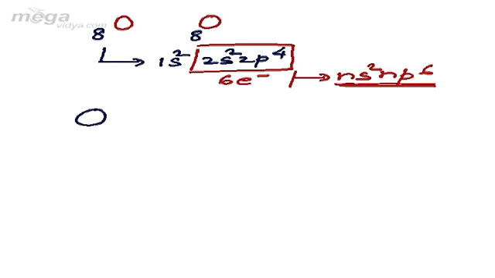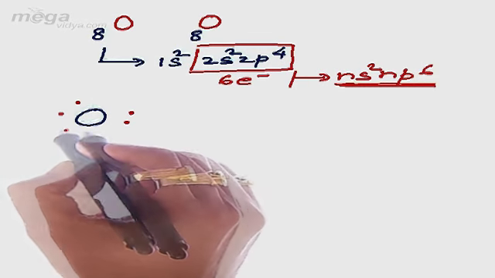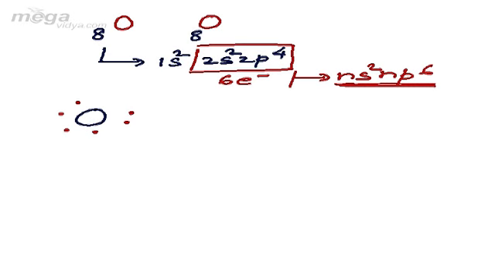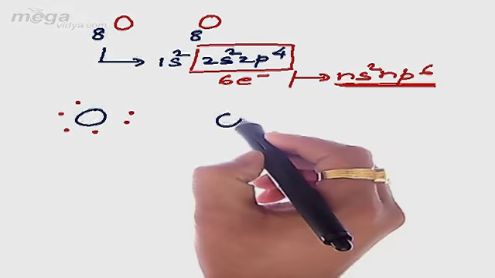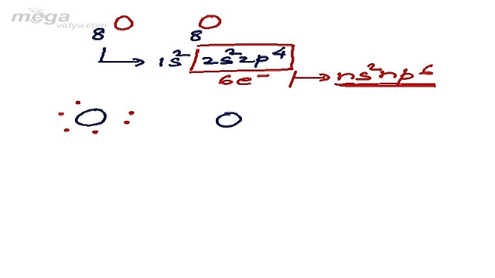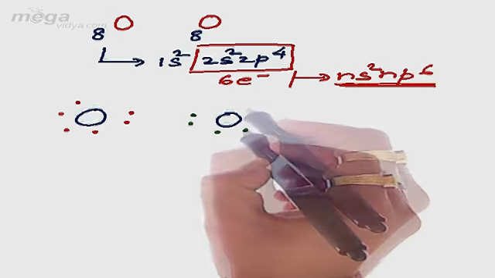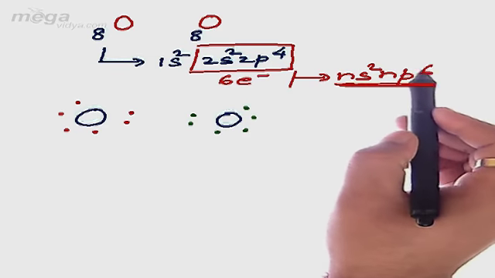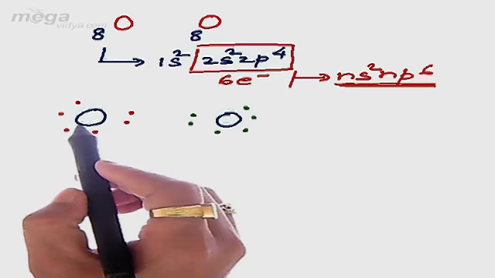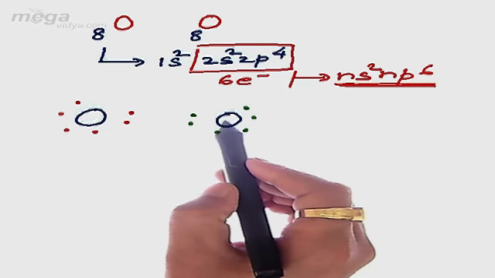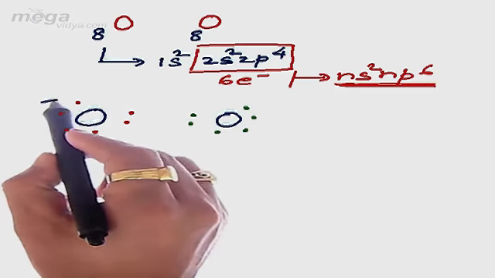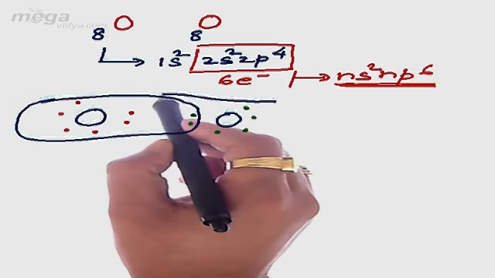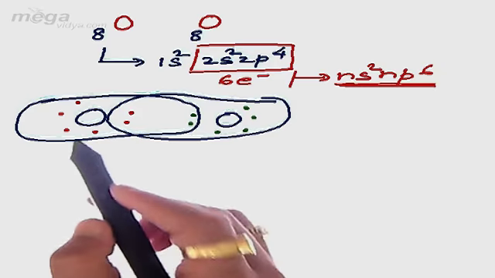So in the first oxygen we have got 1, 2, 3, 4, 5, 6. So 6 electrons are present in the valence shell of the first oxygen atom. Similarly, the second oxygen atom again has 6 electrons, so let us represent them as 1, 2, 3, 4, 5, 6. Now to attain ns2 np6 configuration, that is 6 plus 2, 8 electrons, both these oxygen atoms require 2 more electrons. So the very first oxygen atom will use the 2 electrons of the other oxygen atom, whereas the second O will also use the 2 electrons of the first O atom.